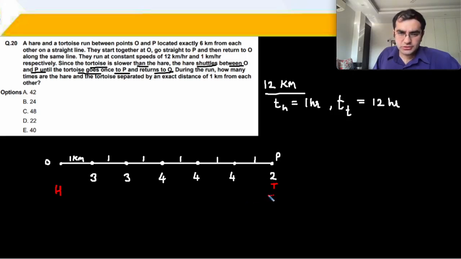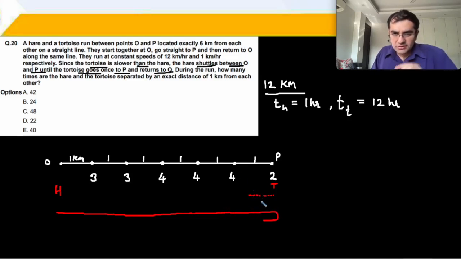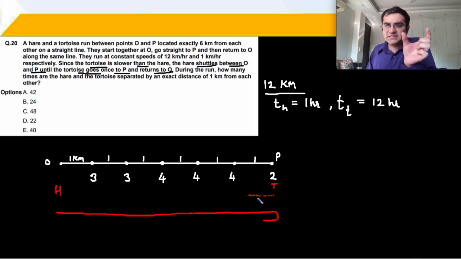The tortoise starts to move, approaching this particular point. Hare has moved from O to P. Tortoise is moving from P to O. And a little later, the distance between them will be 1 kilometer. Now the tortoise comes a little bit more ahead. Hare goes to P, turns back. Okay? So when he turns back, currently the distance between them is not 1, right? Because the tortoise has not reached this point.